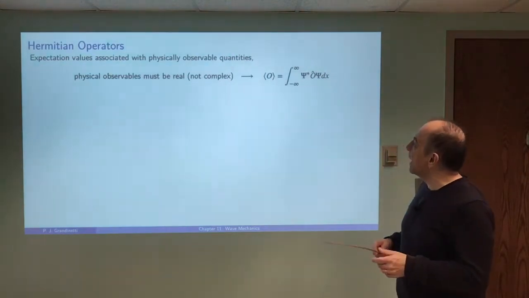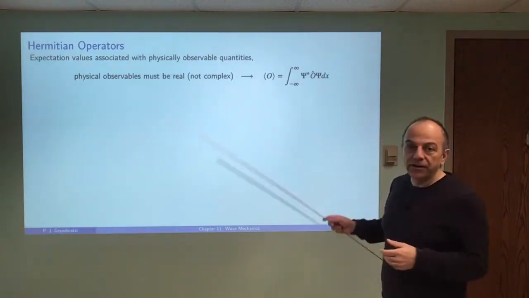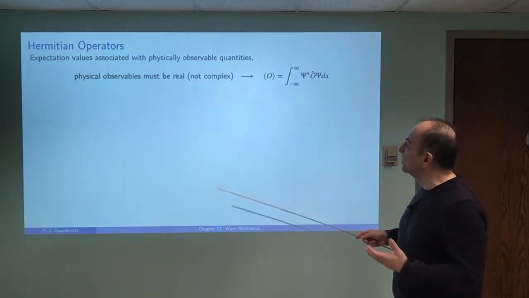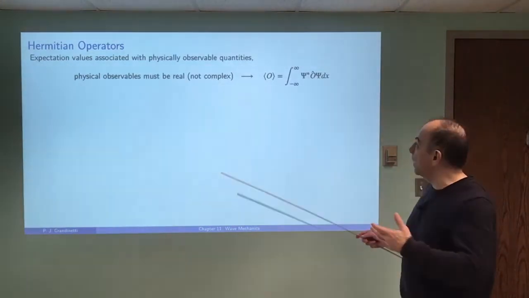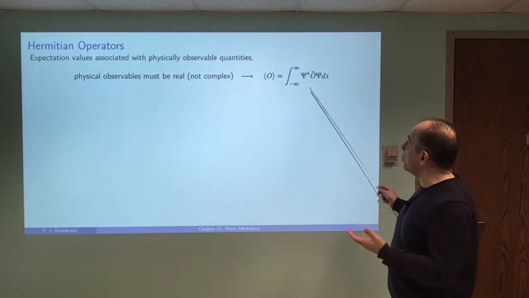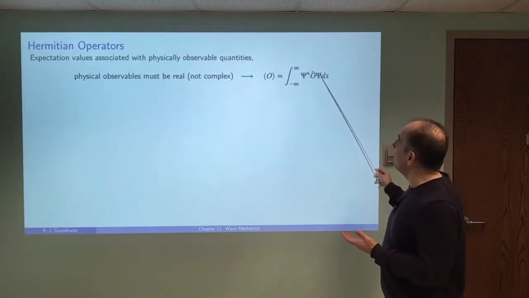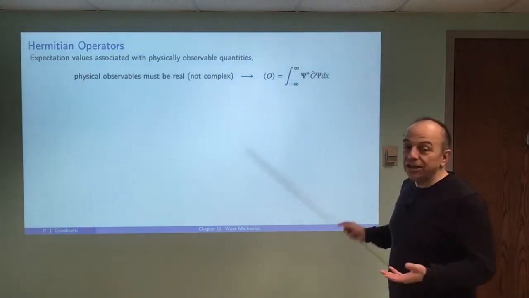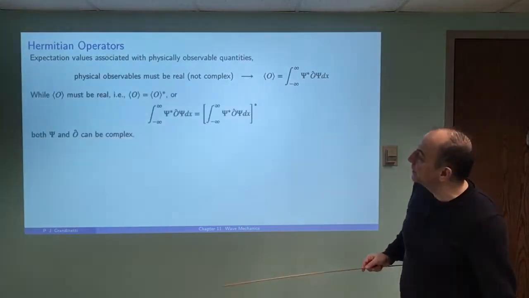So that means that any expectation value that you calculate in quantum mechanics that's associated with this real physical observable has to be a real number. And that's true even if the wave function and the operators that we use in this calculation are both complex.